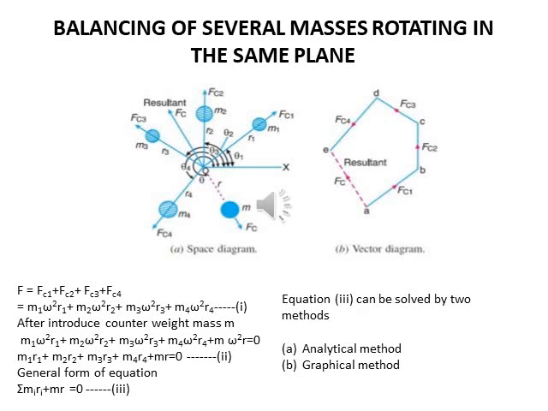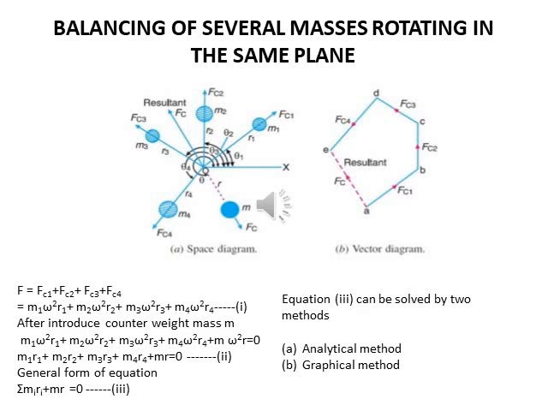Let capital F be the vector sum of these forces, then F equal to Fc1 plus Fc2 plus Fc3 plus Fc4. By this we get the first equation. Now if the rotor is statically balanced, then the vector sum capital F is 0. If the vector sum F is not 0, that means the rotor is unbalanced.